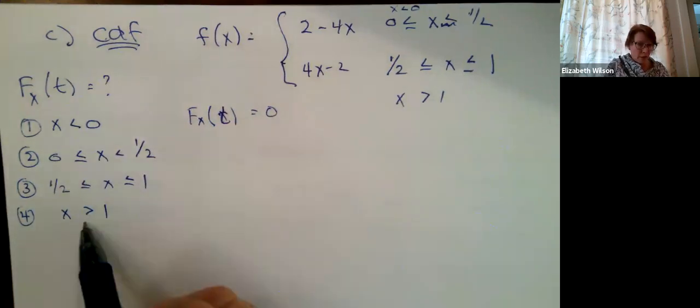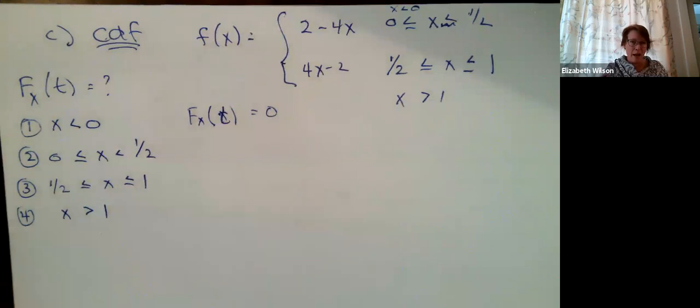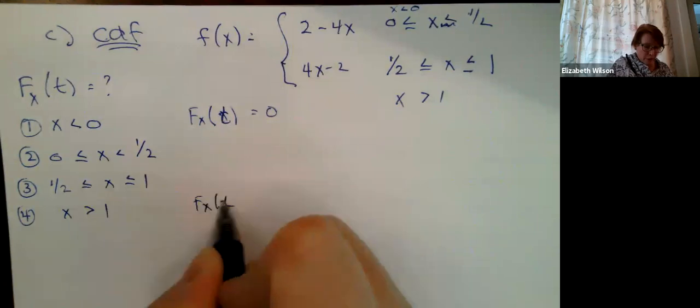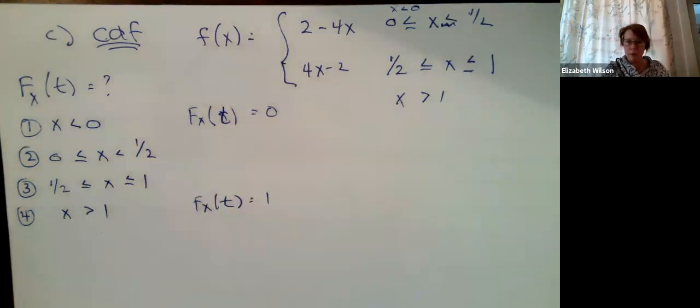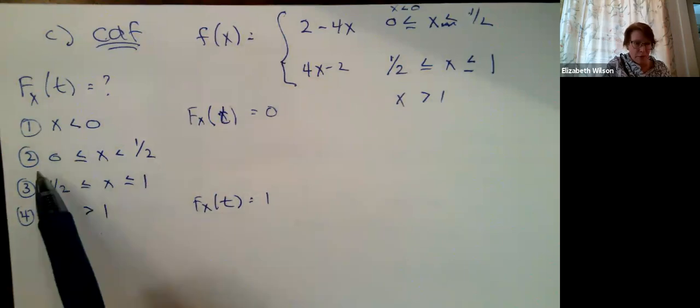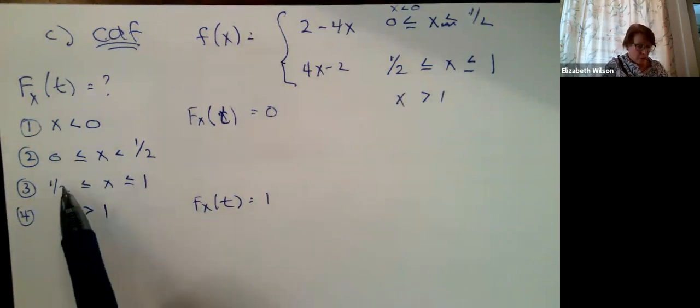Likewise on the other extreme, after I've accumulated everything, as x goes towards infinity, my cumulative distribution function is equal to 1, okay? So you can knock off the extremes at the beginning, right? And now we have to analyze how I'm going to think about my cumulative distribution function given the piecewise nature of this function to begin with.